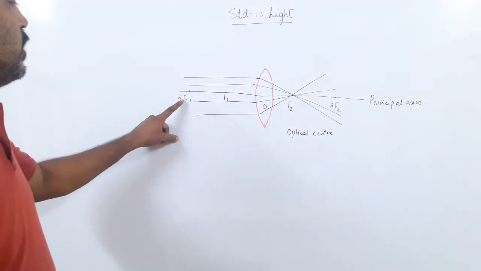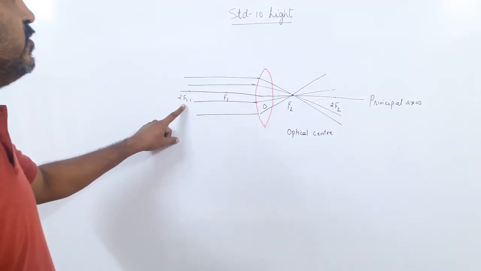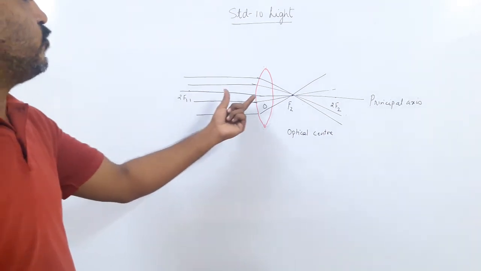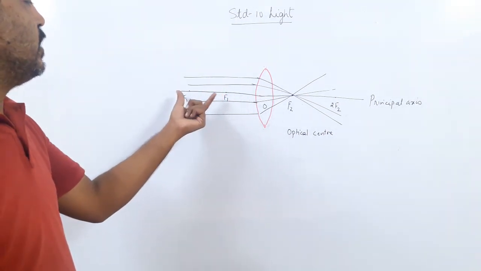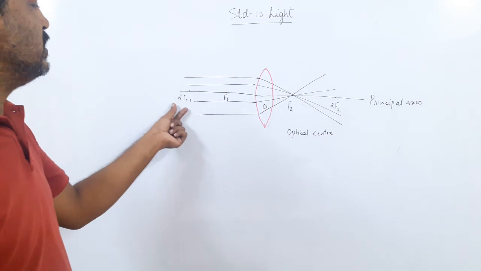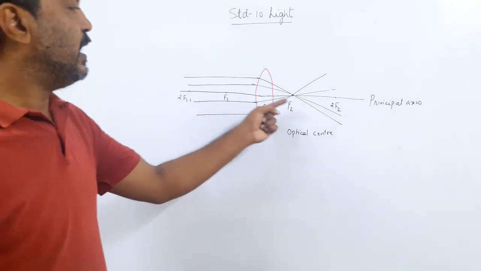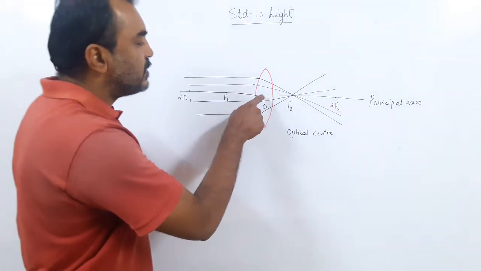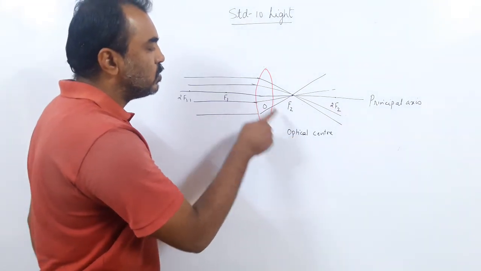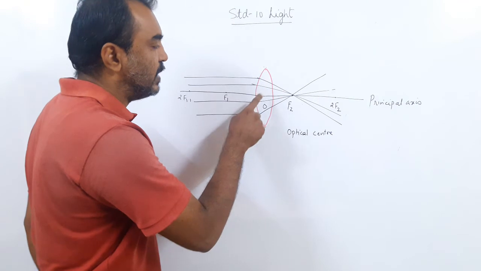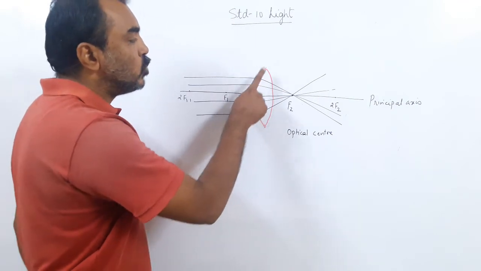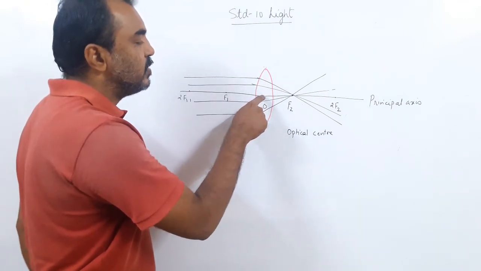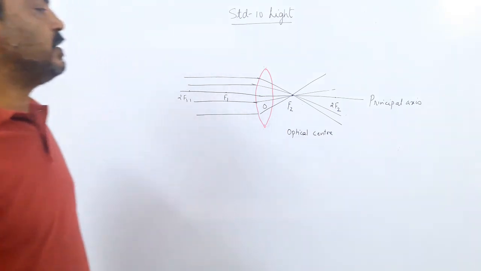So what we have changed this time is the name: we were calling it C1, and now we are calling it 2f1. It means the focal length on this side is f1, and double of f1 gives us C1. So C1 is 2f1, then f1, f2, 2f2. Again, the optical center of the lens is O, the geometrical center of the lens.